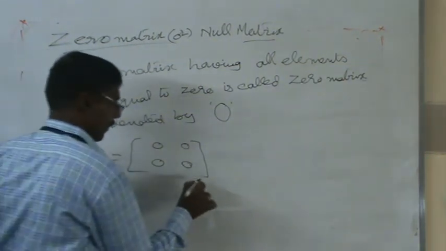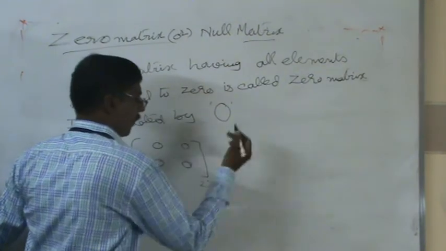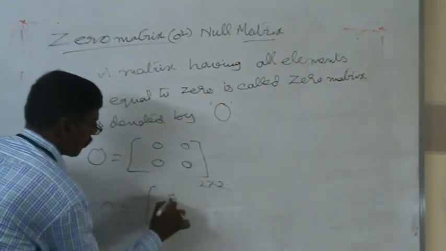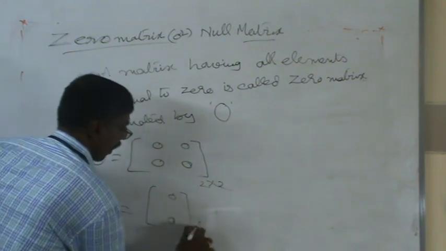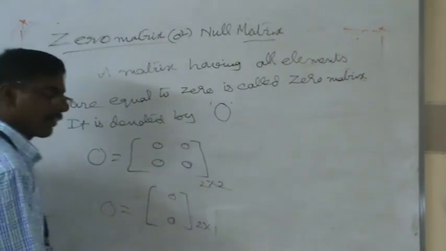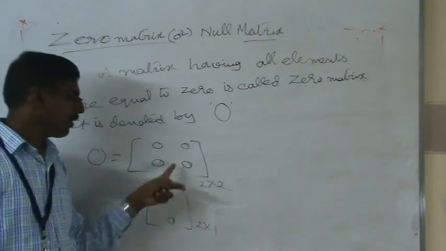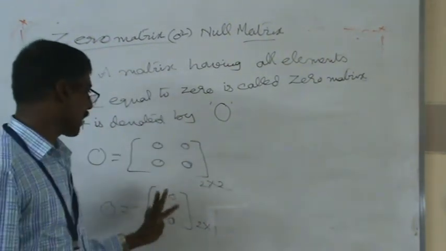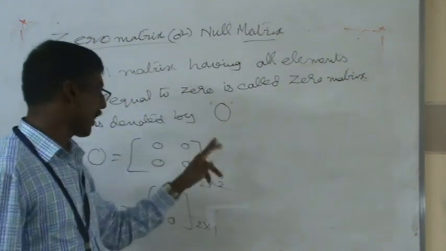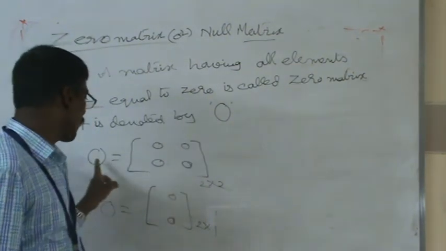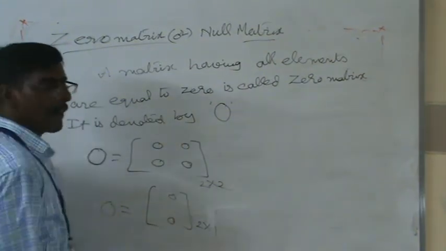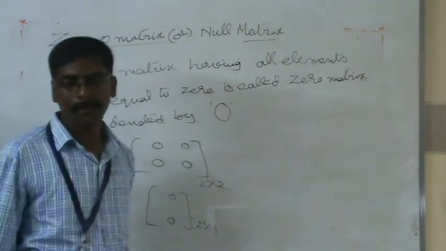This order is 2 by 2. We can take any order. For example, a zero matrix 0, 0 has order 2 by 1. Any order we can write down, as long as all elements inside the matrix are 0. Such a type of matrix is called a zero matrix. Zero matrix is always denoted by capital letter O. This is the representation of zero matrix or null matrix.